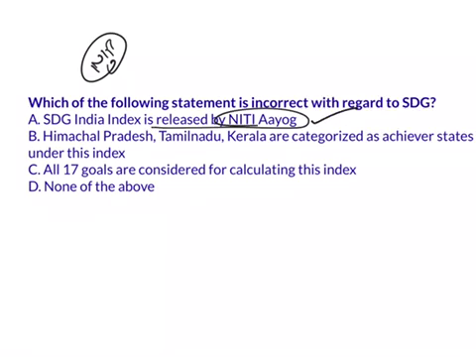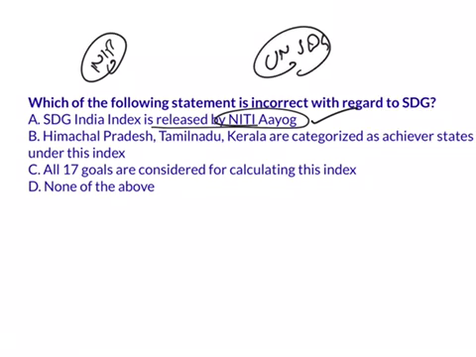This statement is correct. The next statement is Himachal Pradesh, Tamil Nadu, Kerala are categorized as achiever states under this index. Yes, according to this SDG index, Himachal Pradesh, Kerala and Tamil Nadu were ranked on top 3 positions and they were on track to achieve the United Nations Sustainable Development Goals.